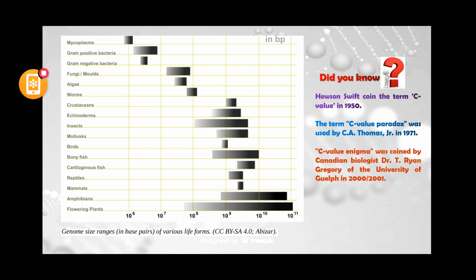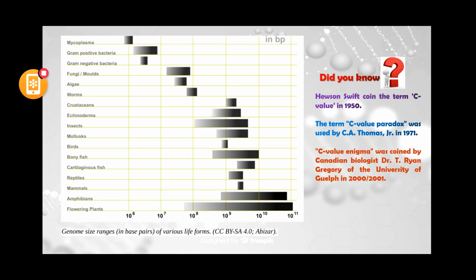He was a professor at the University of Guelph, and the term was coined in 2000 or 2001, in between that. Now, what is the C-value enigma? This is just a modified version of the paradox, because the paradox was not the complete case. The paradox tells about a contradictory statement.